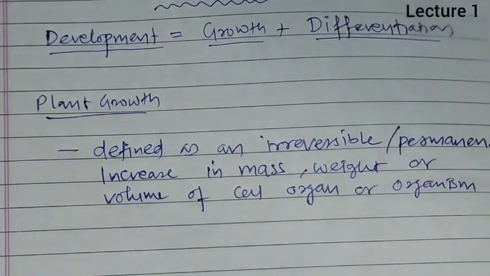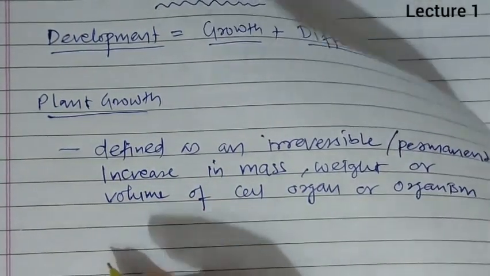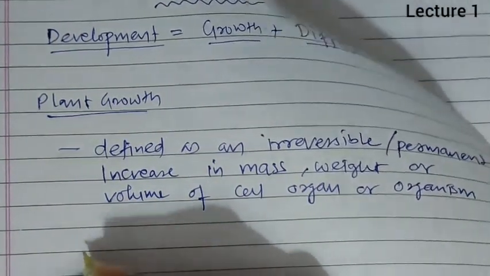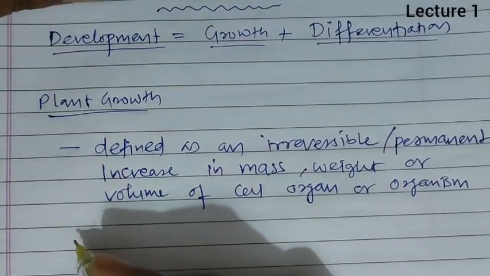It is defined as irreversible increase in mass, weight or volume of a cell, organ or organism.